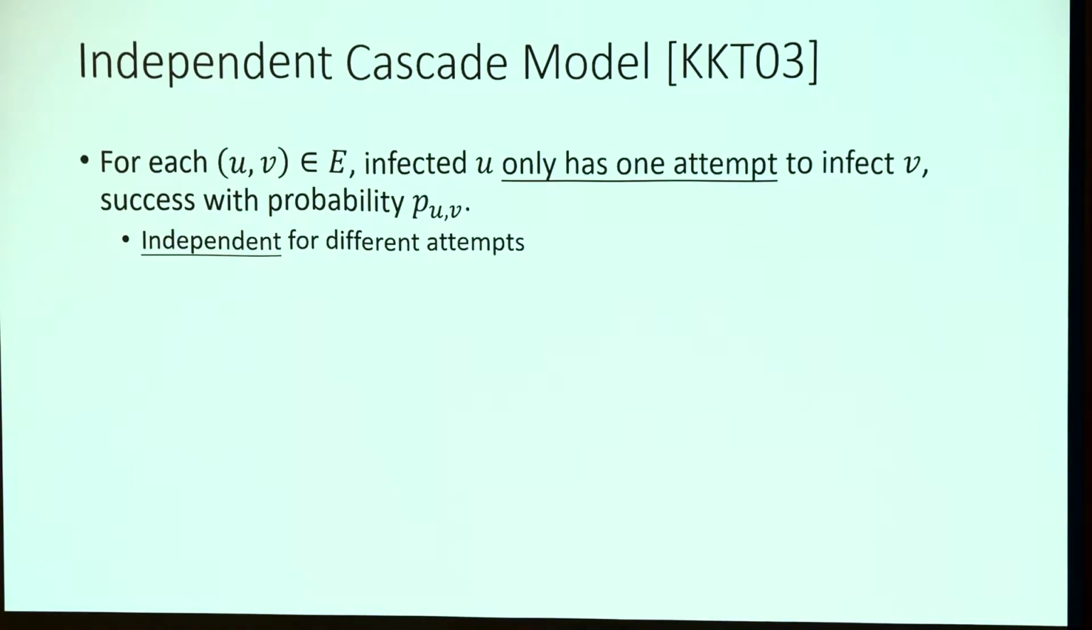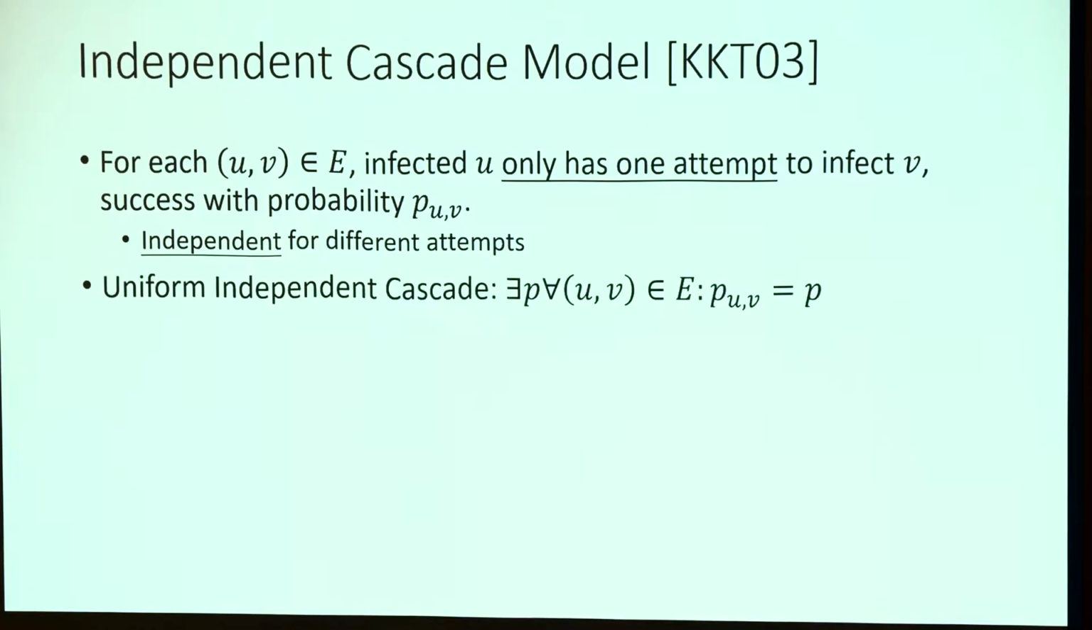In a seminal paper in 2003 by Kempe, Kleinberg, and Tardos, there were two cascade models that were introduced. The first one is the independent cascade model. I think you have already seen this in the previous talk. It says that for each edge UV, each infected vertex U, say U is already infected, has only one attempt to infect V with probability p_UV. And this can be viewed as the weight of the edges if you are given a weighted graph. And these probabilities are independent. That's why the model is called the independent cascade model.